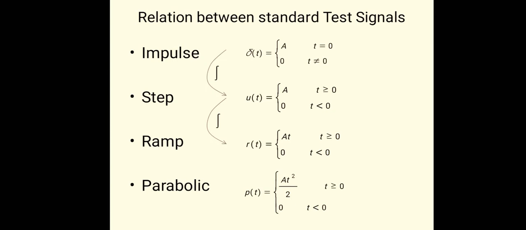There is a particular relationship between all these signals. The integration of impulse signal is step signal, integration of step signal is ramp signal, and integration of ramp signal is parabolic. Similarly, there is a relationship for the derivative also. Derivative of the parabolic is ramp signal, derivative of the ramp signal is step, and the derivative of step is impulse signal.